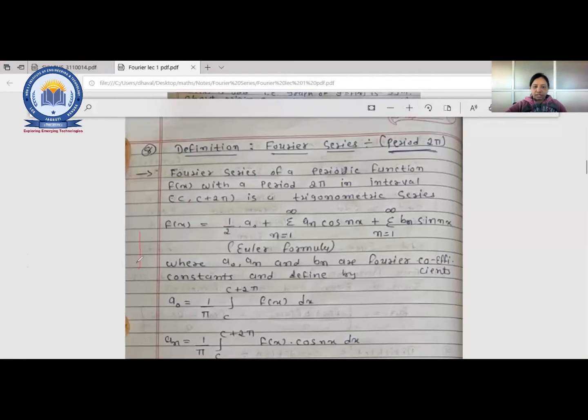Suppose it is like this, 1, 2, 3, 4, 5, like that. This is t and this is my f(t). And this is nothing but 2 pi. At an interval of 2 pi, your function is supposed to repeat, here and here.